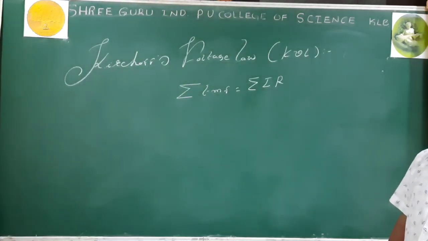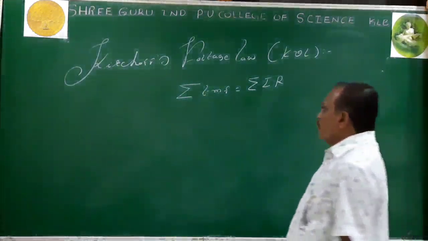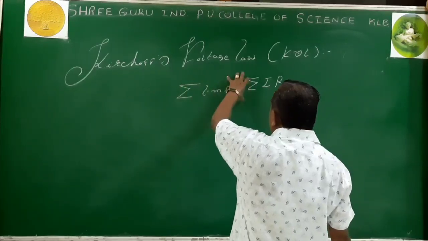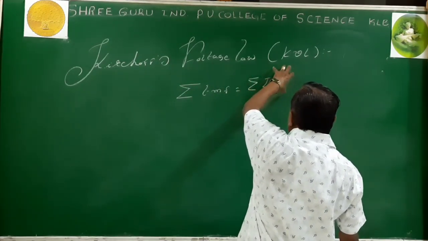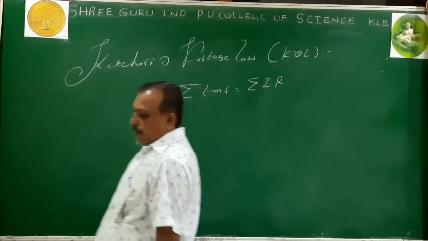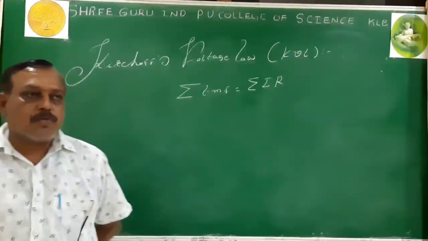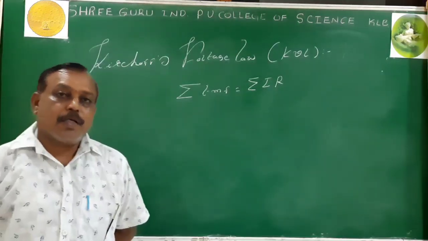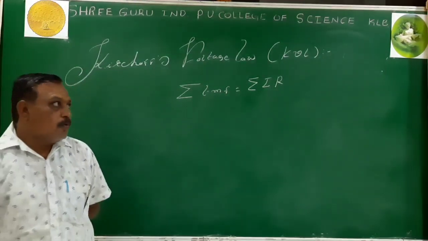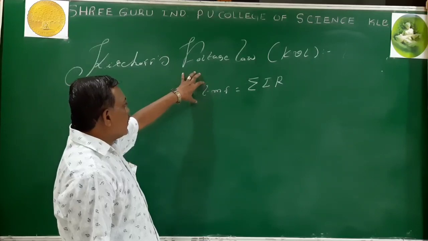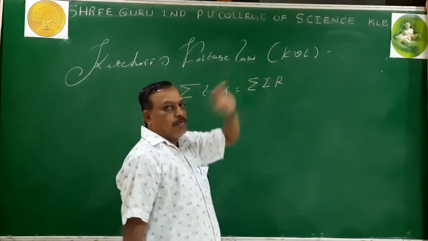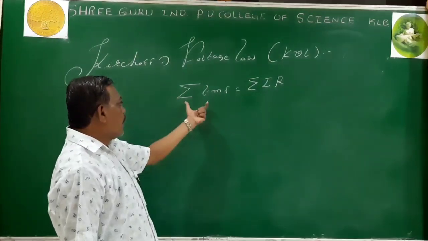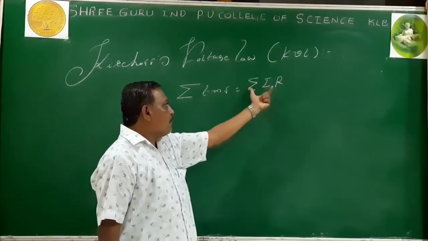The KVL states that for a closed loop, the sum of EMF is equal to the sum of the product of current and resistance of that loop. So we can say simply that the sum of EMF equals the sum of IR product.